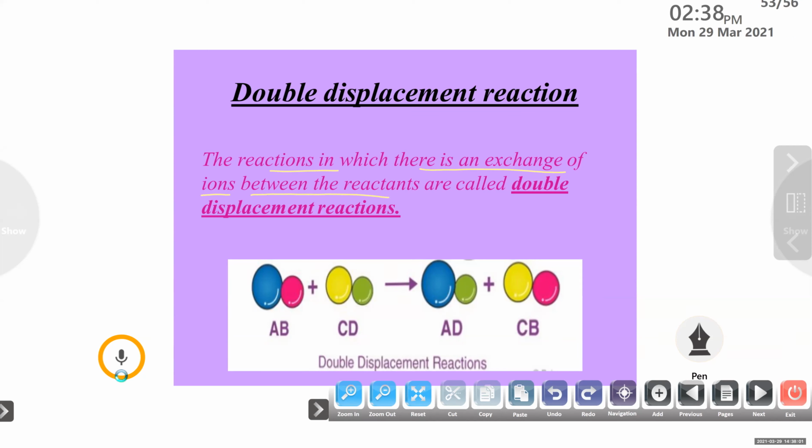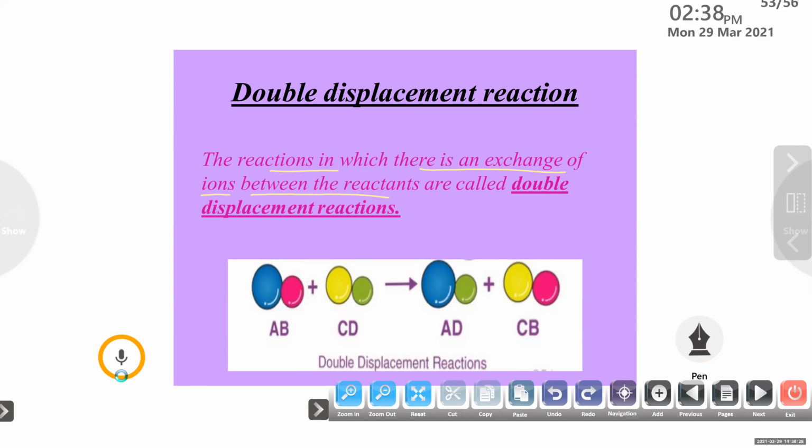Okay, can you read this? Double displacement reaction. The reactions in which there is an exchange of ions between the reactants are called double displacement reactions. In the previous reaction, which are the ions that get exchanged? Srihari, can you tell me?